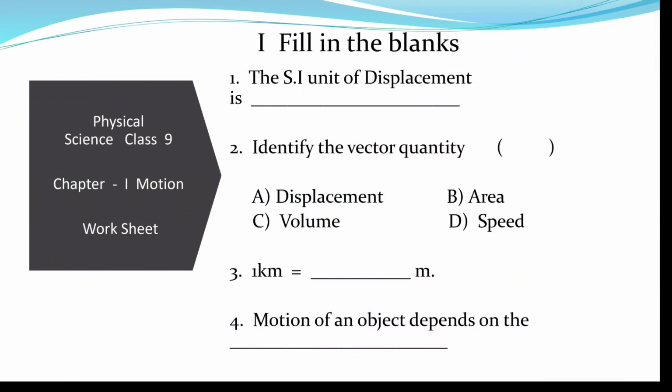So, children, complete this worksheet. What you learned today? Worksheet. Fill in the blanks. The SI unit of displacement is dash. Identify the vector quantity. A. Displacement. B. Area. C. Volume. D. Speed. Third question. 1 km is equal to dash meters. Fourth question. Motion of an object depends on the dash.